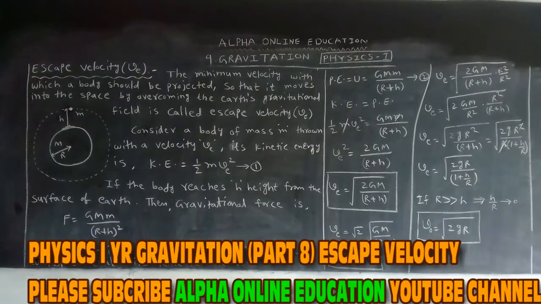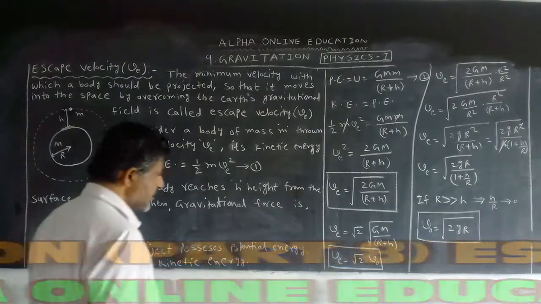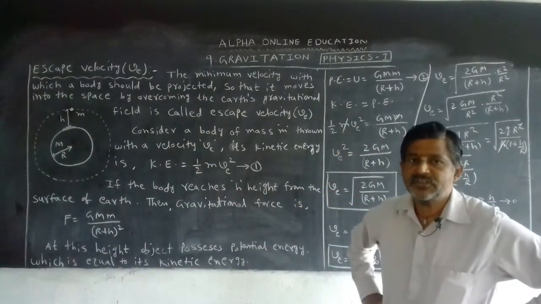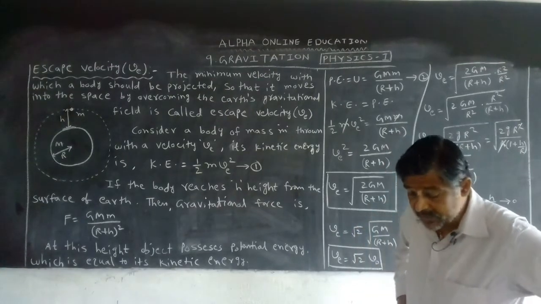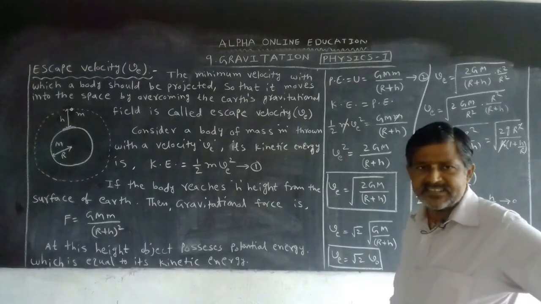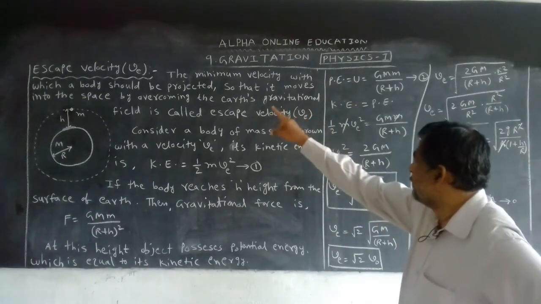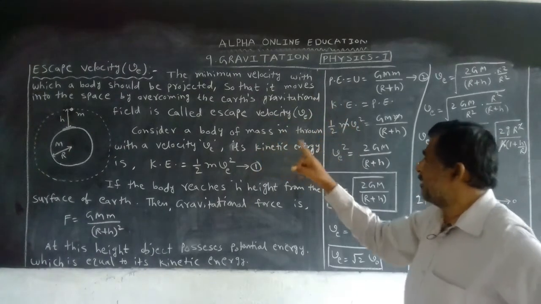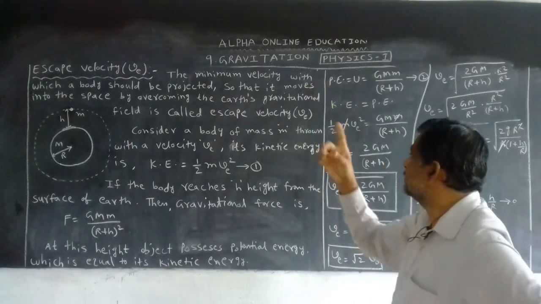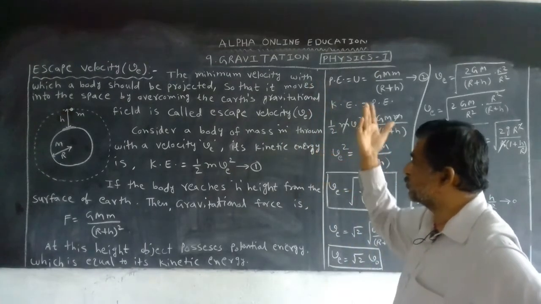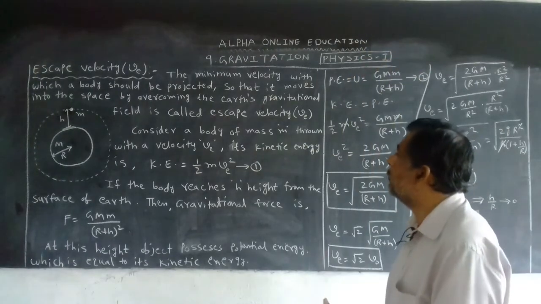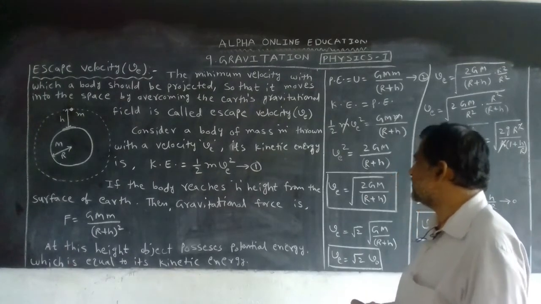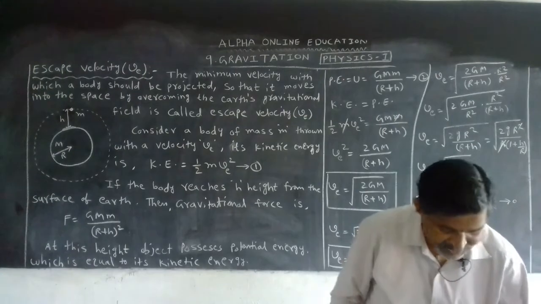In this class, we want to discuss escape velocity. Escape from gravitational field. Now, what is the definition of escape velocity? The minimum velocity with which a body should be projected so that it moves into space by overcoming the earth's gravitational field is called escape velocity.